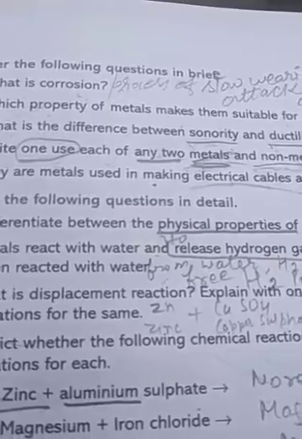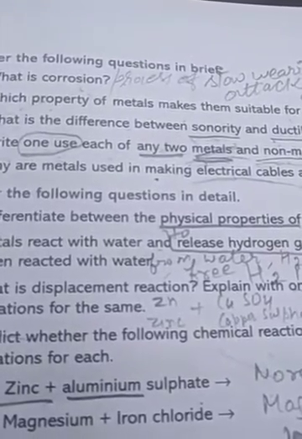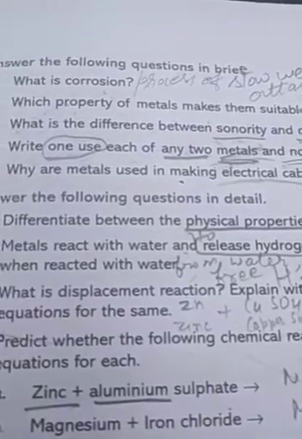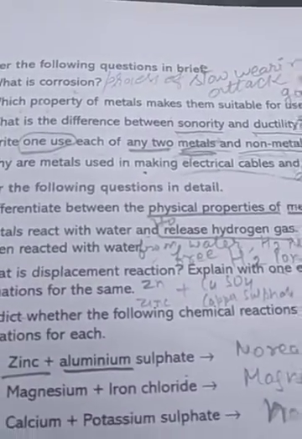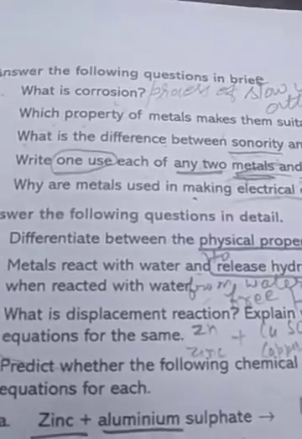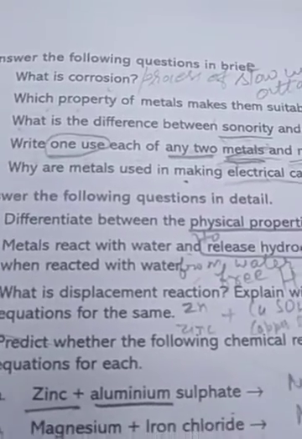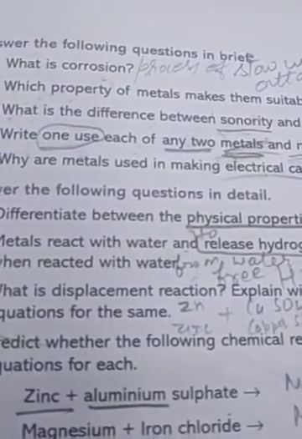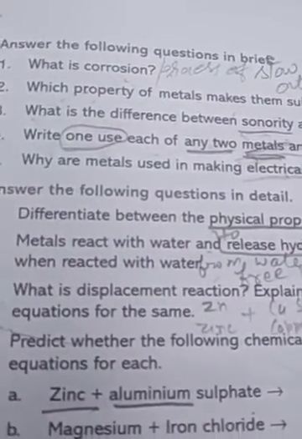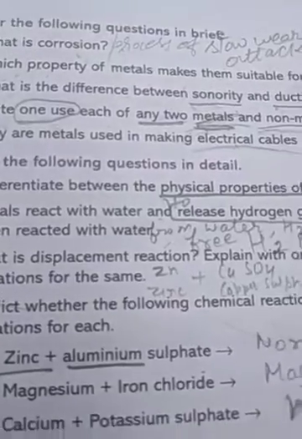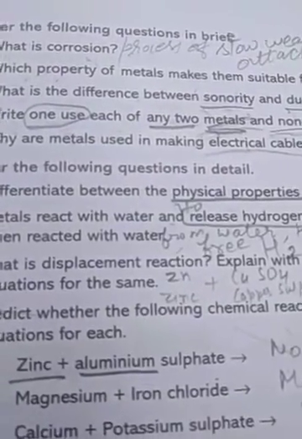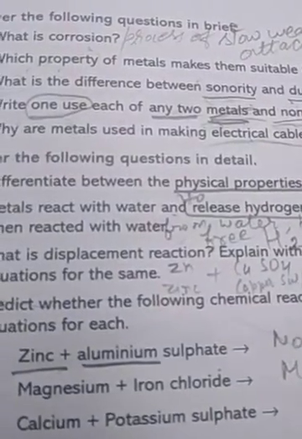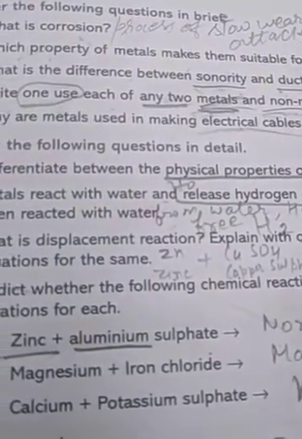Among non-metals you can choose sulfur, which is used in matchsticks, and phosphorus. Sulfur is used in fungicides and insecticides, and phosphorus in producing matchsticks. You can choose any two metals. As I told you, the whole table of uses of metals and non-metals is there, so you can write any two metals' uses or any two non-metals' uses here.